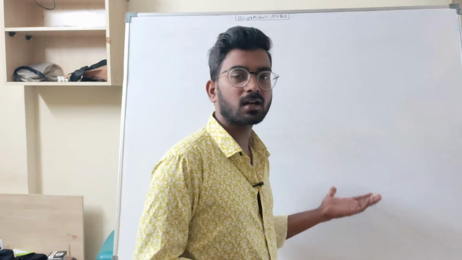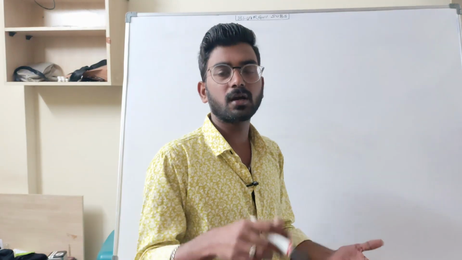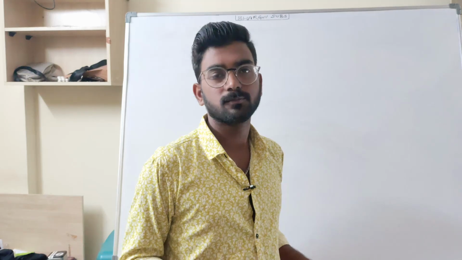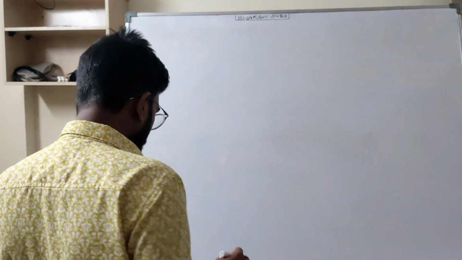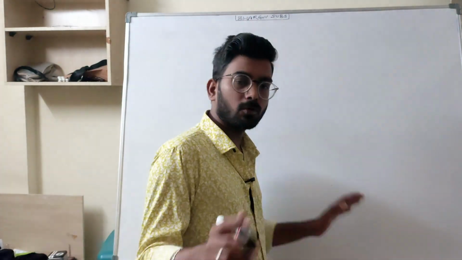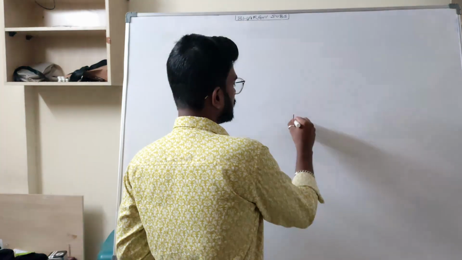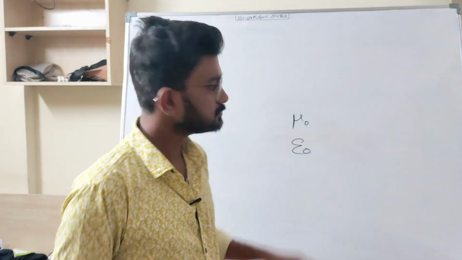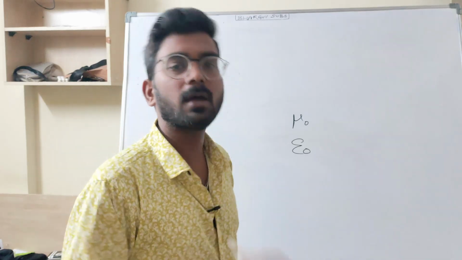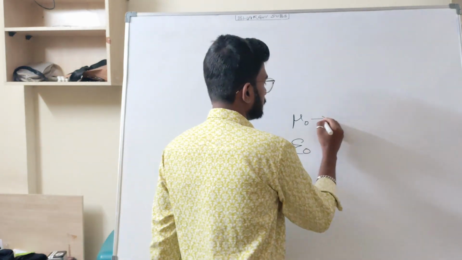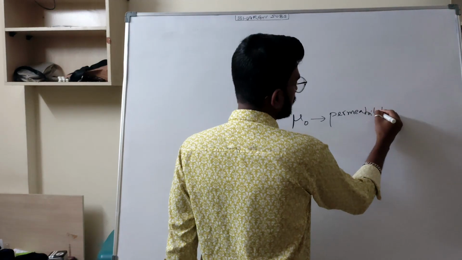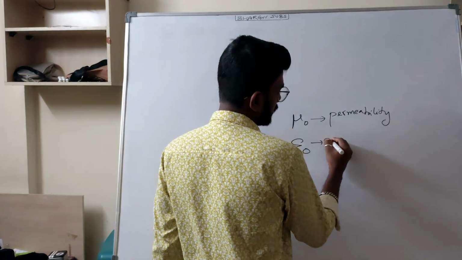The electric field and magnetic field propagate perpendicular to each other in all three dimensional axes. Now I want to calculate the speed. Before going into that, what is this mu naught? What is this epsilon naught? Mu naught is the permeability. What is epsilon naught? Permittivity.